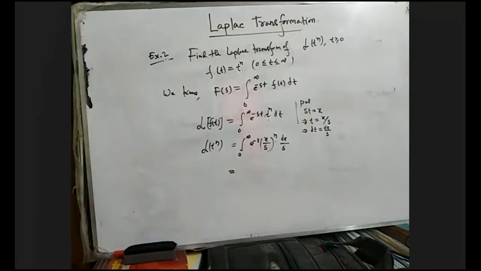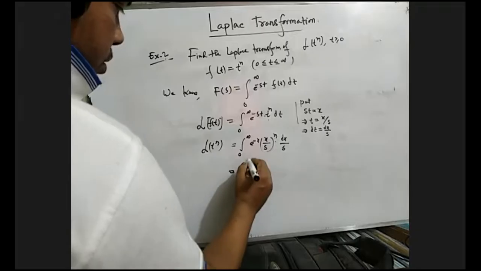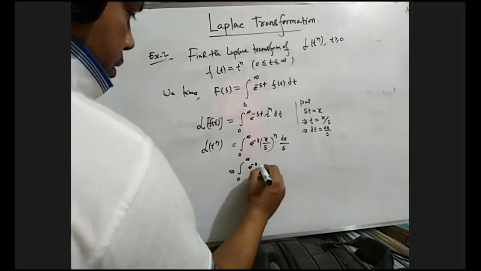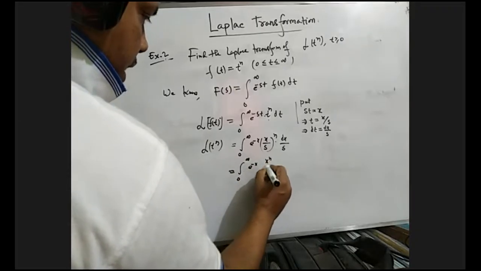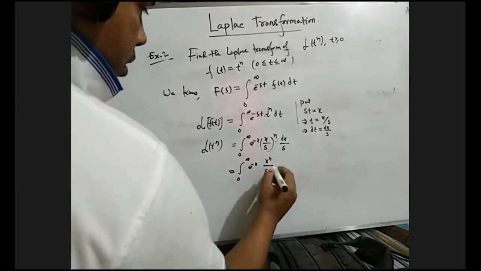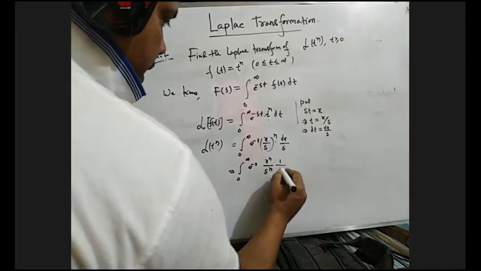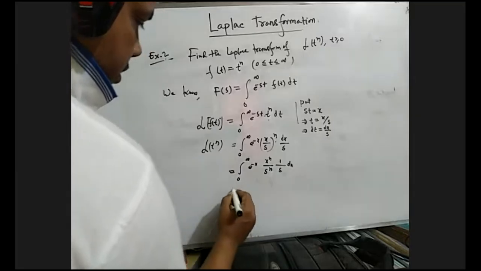Now we have to find this improper integral. Here we get x to the power n divided by s to the power n, times 1 by s dx.